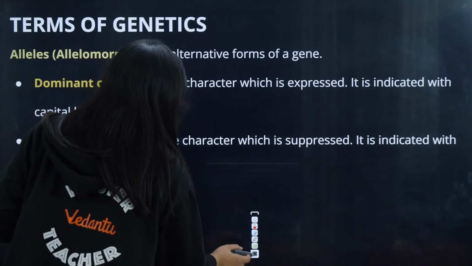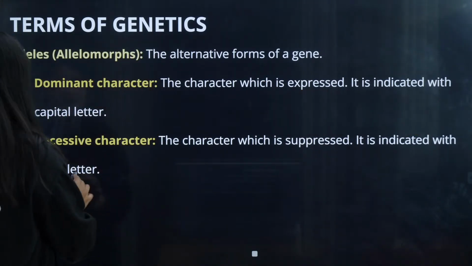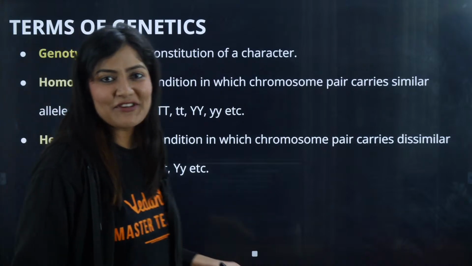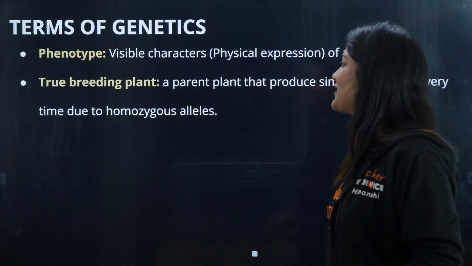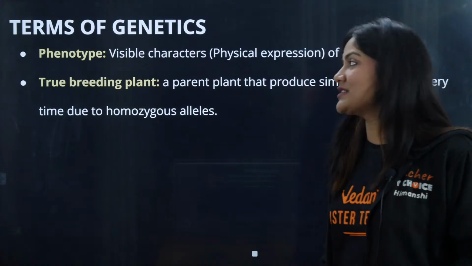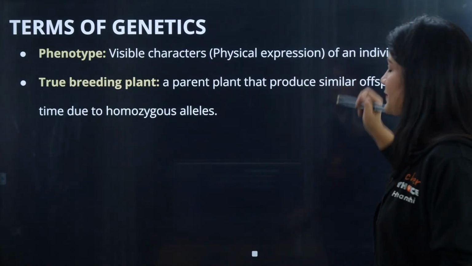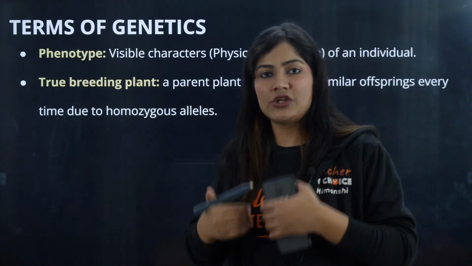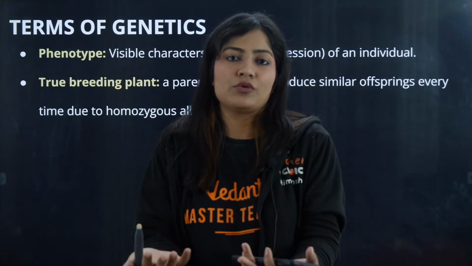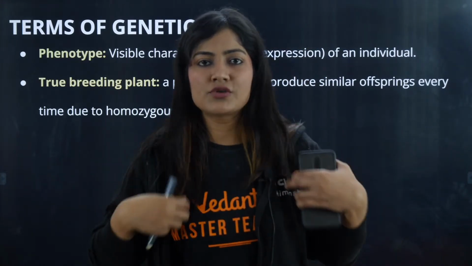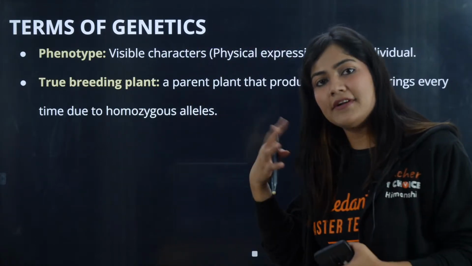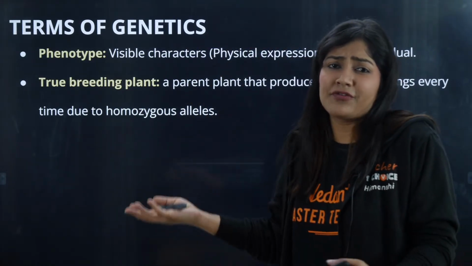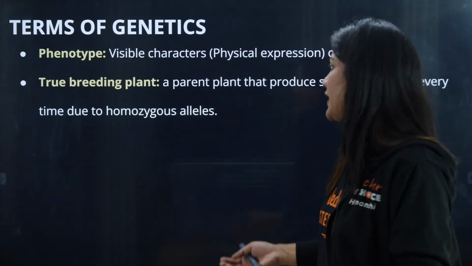How the filial traits are observed in humans and plants, this is what the entire chapter is about. We are going to talk about them in detail. Now moving forward to the next thing. The next thing is phenotype, the visible characters, the physical expression of the individual. The genotype is going to control the phenotype. So all the genes are going to control what you can see in front of you. This is my phenotype, having different morphological character, different physiology and anatomy as well.